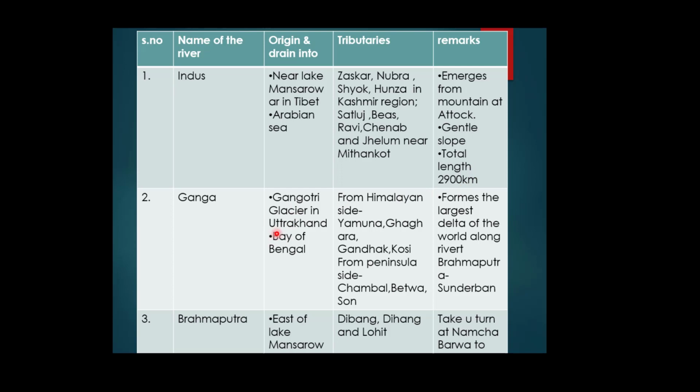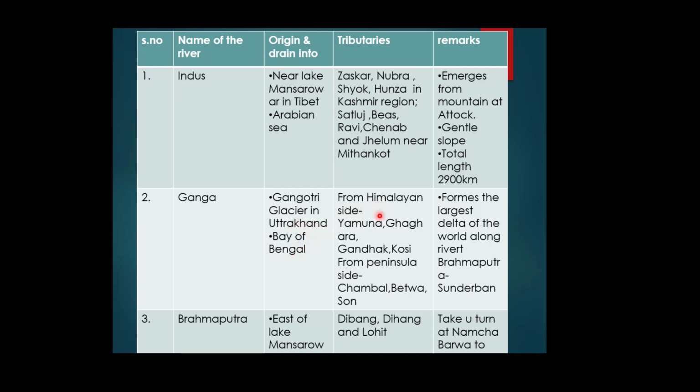And the Ganga has its origin from Gangotri glacier in Uttarakhand. It's also very sacred. This is a sacred river for Hinduism, and it drains into the Bay of Bengal.